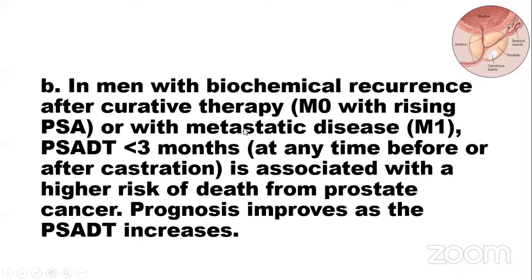In men with biochemical recurrence after curative therapy, M0 with rising PSA or the metastatic M1, PSA doubling time less than 3 months at any time before or after castration is associated with high risk of death from prostate cancer. So that means M1 when it is less than 3 months. Okay, this is the men with biochemical recurrence after curative therapy. Prognosis improves as the PSA doubling time increases.